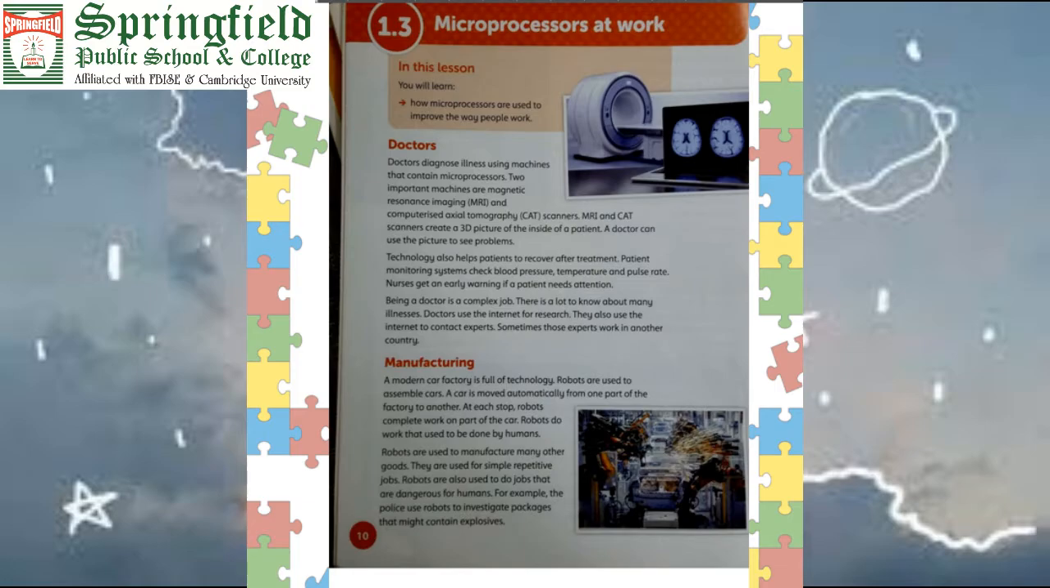In manufacturing cars, there is also a microprocessor which controls the manufacturing of things without the interference of an employee. From one part to another part they move without the help of any person. Because in manufacturing we replace the human with robots. Robots are used to manufacture many other goods. They are used for simple repetitive jobs, meaning the jobs which repeat again and again. It's human psyche. If we are doing something again and again, we get fed up.